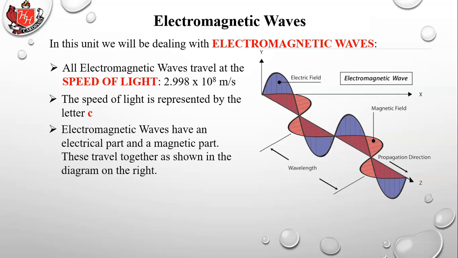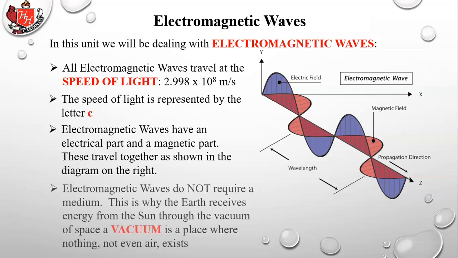Electromagnetic waves can have an electrical part and a magnetic part. These travel together as shown in the diagram on the right. So the magnetic field is at a right angle to the electrical field, but they travel together. You really don't need to understand that detail about electromagnetic waves. It's just pointing out why they are called electromagnetic waves.